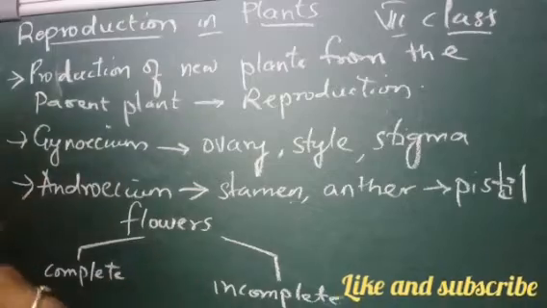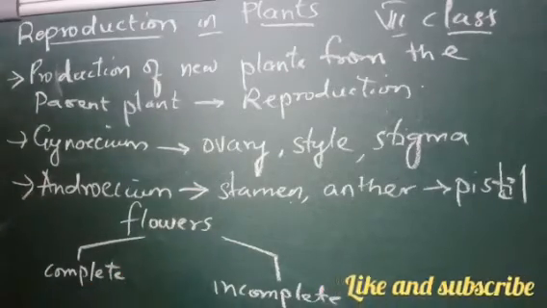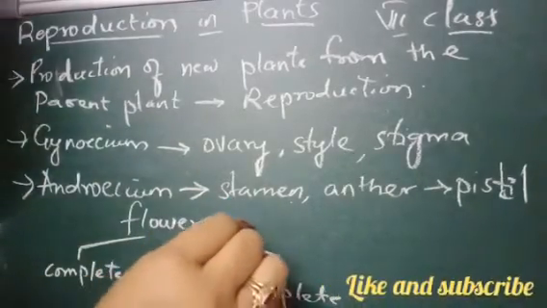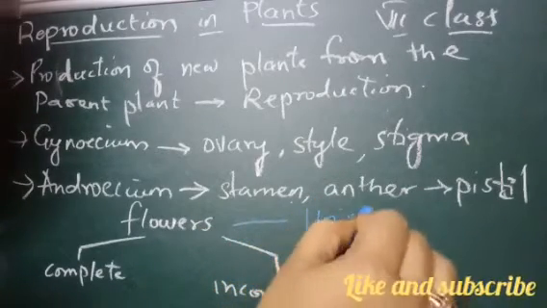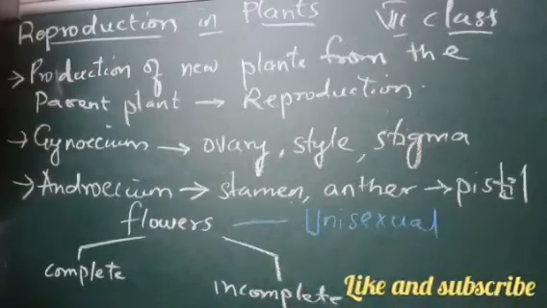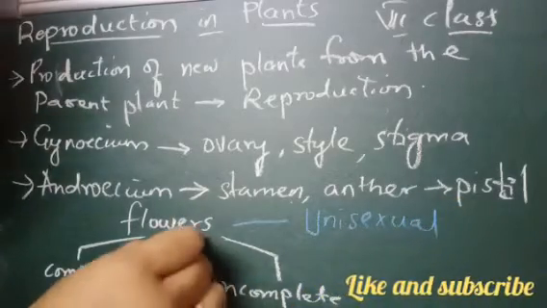Okay, next what did we say? We said that the flowers are either unisexual or the flowers are bisexual.